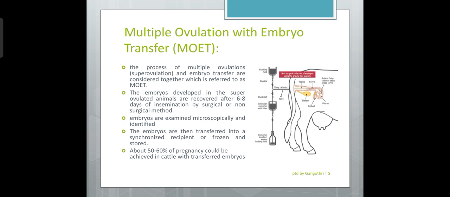For certain animals with smaller reproductive tracts, surgical procedures may be needed to expose the oviduct and recover the embryos. But usually it can be done by a non-surgical method, using a catheter.